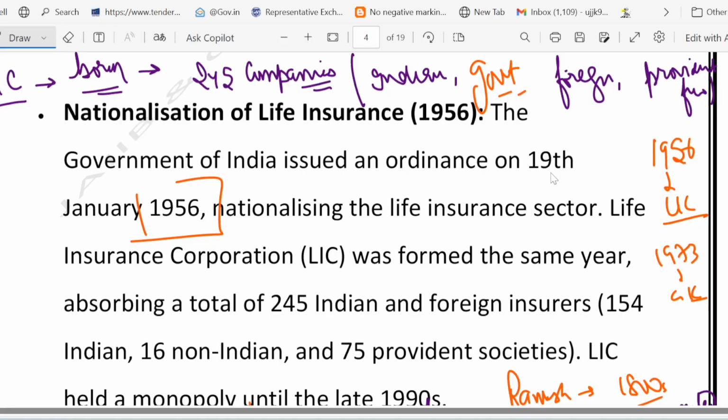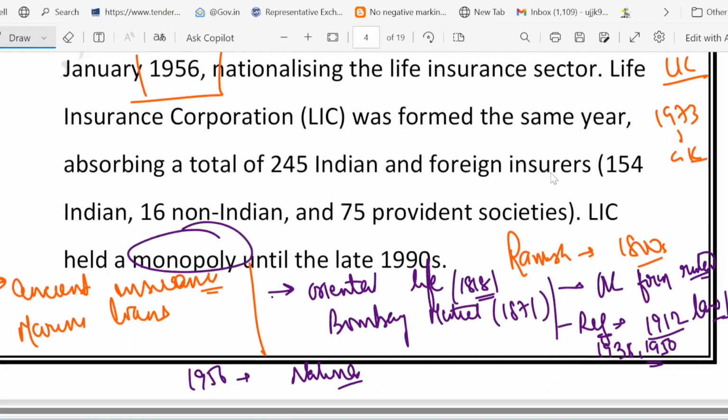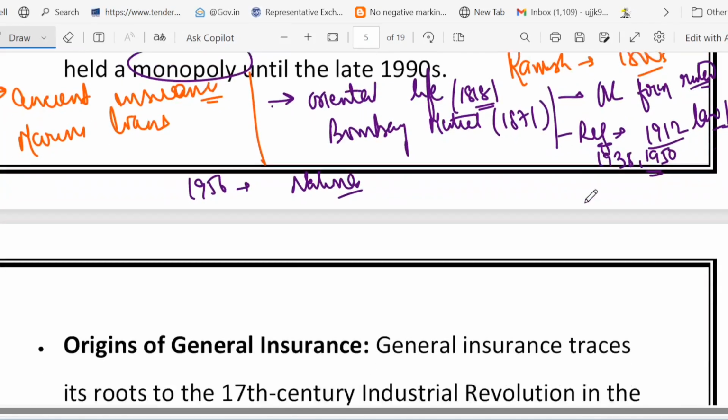Now comes the monopoly. LIC was the only life insurer in India for about 40 years, until private players started entering in the 1990s. So that was the monopoly of LIC. For 40 years, LIC was the only life insurer in India.